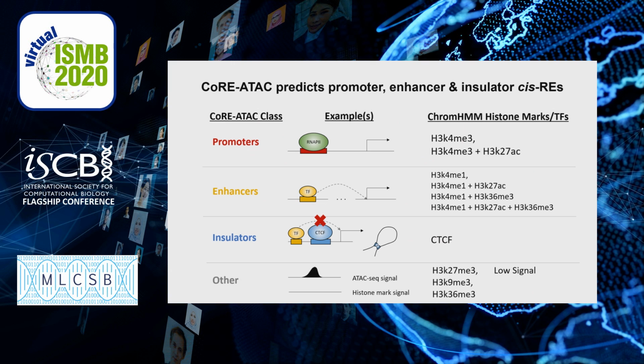CoRE-ATAC predicts a total of 4 different classes of cis-regulatory elements, including promoters, which are identified using H3K4 trimethylation, enhancers, which are identified using H3K4 monomethylation, insulators, which are captured by CTCF ChIP-seq, and the other category, which is capturing other histone modification marks, including repressive marks, H3K27 trimethylation, transcribe marks, H3K36 trimethylation, and low signal states where we have an ATAC-seq signal, but are lacking the histone modification mark signal.